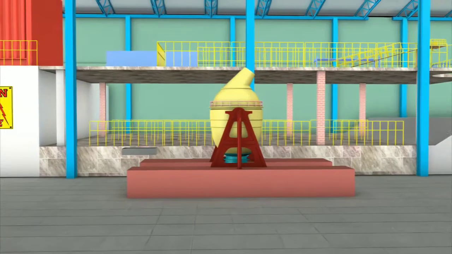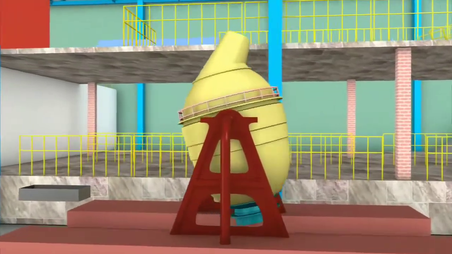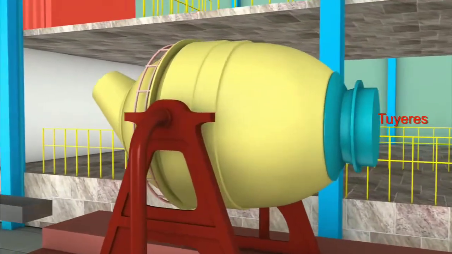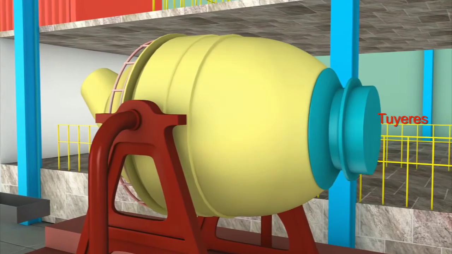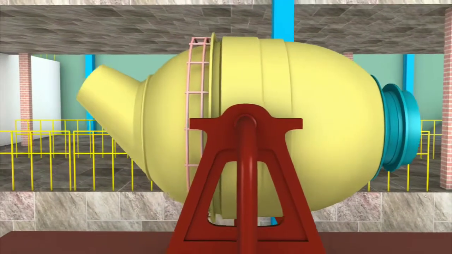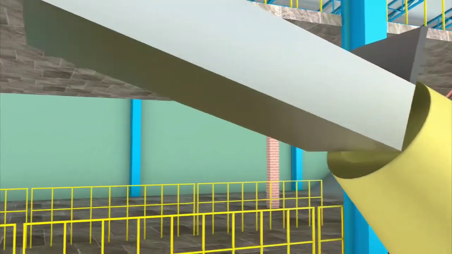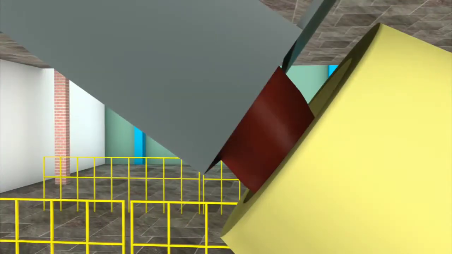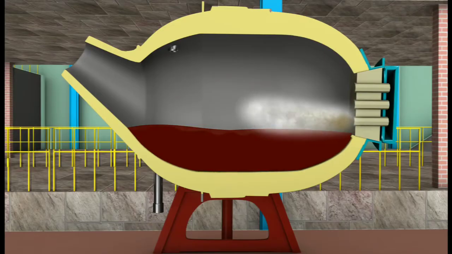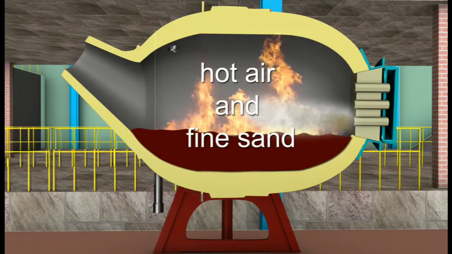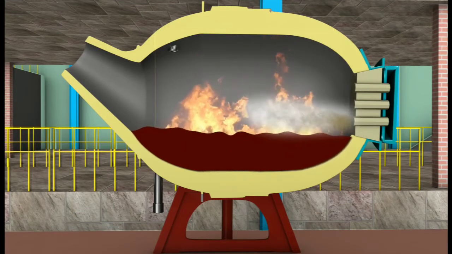Now look at the Bessemer converter. It is mounted on a horizontal axis with small supported pipes called tuyeres. And the molten matte obtained from the smelting process is transferred into it. A blast of hot air and fine sand is pumped into the tuyeres.